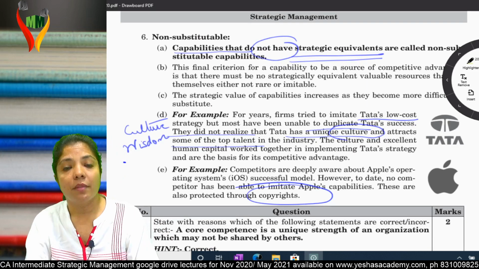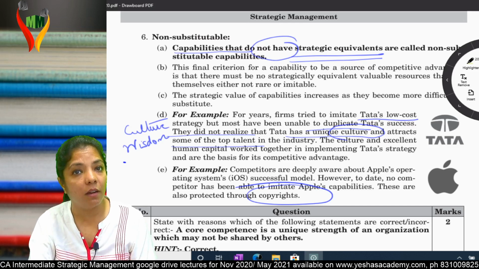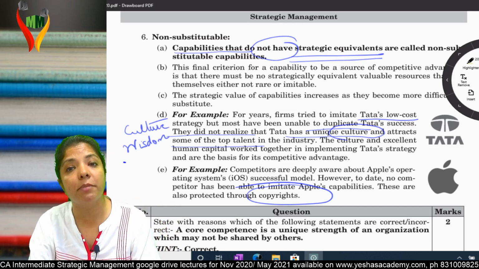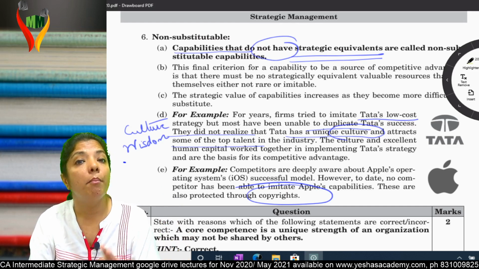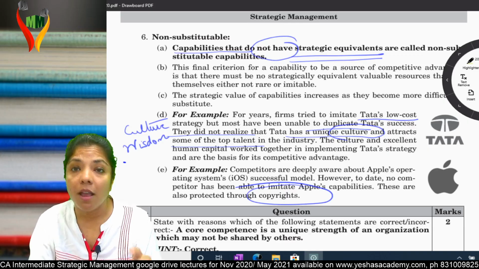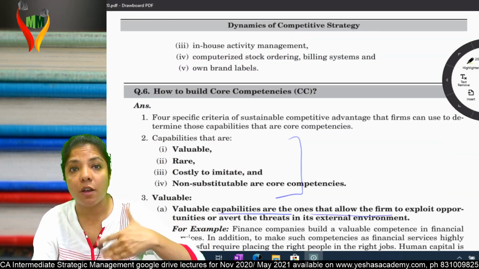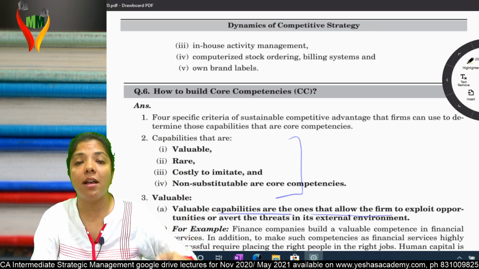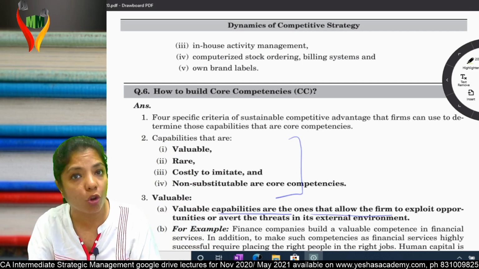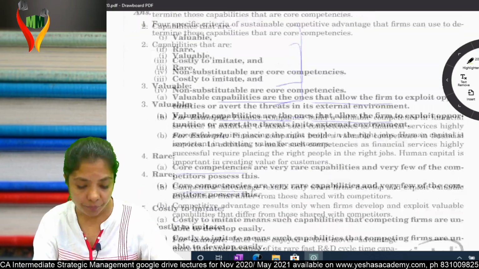Am I clear? Are question number 5 and question number 6 very clear? Both talk about core competency. Really important. They ask this in MCQ also. They will give you 4 options and will ask you which one is a part of core competency. Am I clear? Is part 4 clear?